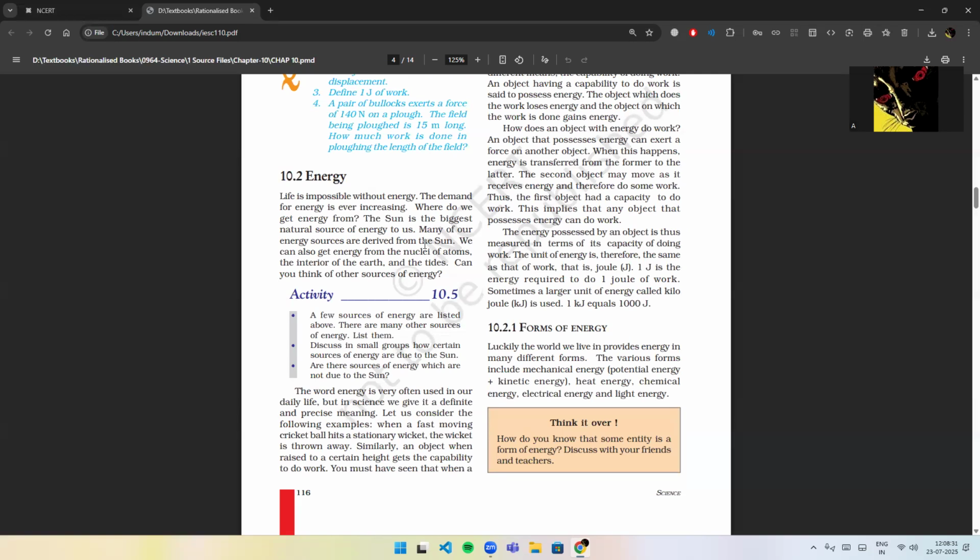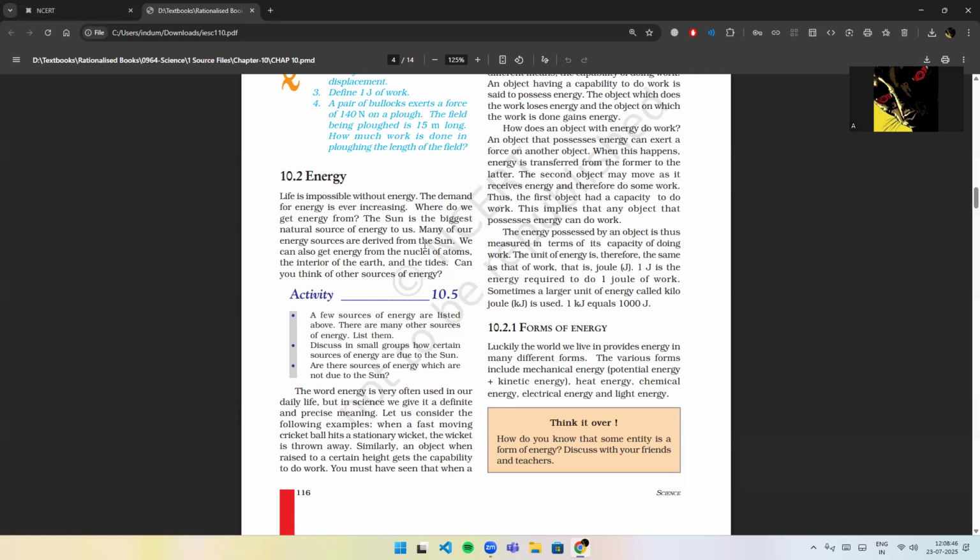A few sources of energy are listed above. There are many other sources of energy. List them. Discuss in small groups how certain sources of energy are due to the sun. Are there sources of energy which are not due to the sun?